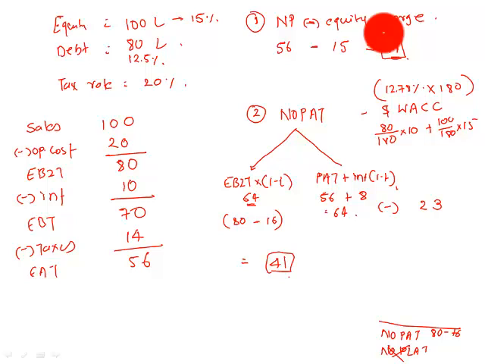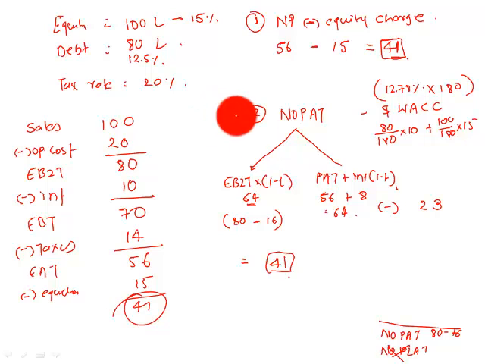Is that clear? Now let us break down further and let us break down this NOPAT and WACC into smaller components to build a larger understanding of exactly what is happening here. See this, to get that number of 41, what we have done is minus equity charge of 15, and this is how we've got 41. What this formula is doing is the same calculation. Let's observe carefully how it is being done.